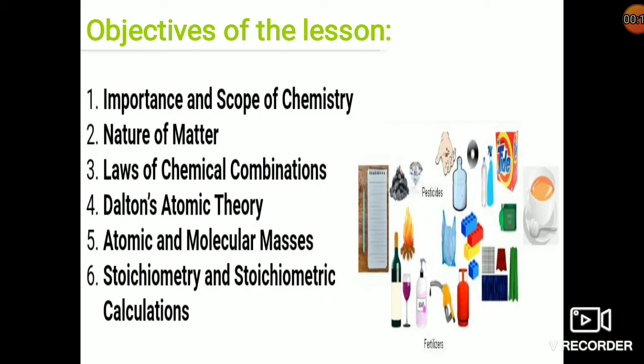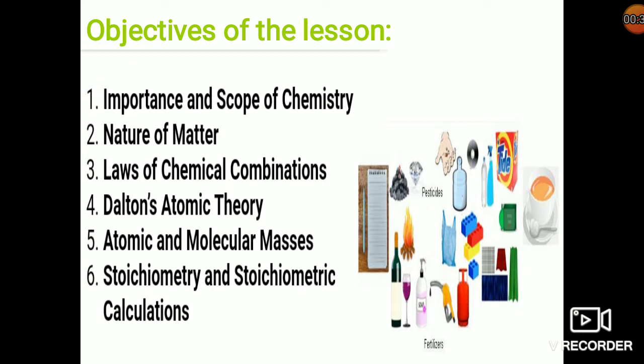The objectives of the lessons are importance and scope of chemistry, nature of matter, laws of chemical combinations, Dalton's atomic theory, atomic and molecular masses, and stoichiometry and stoichiometric calculations.